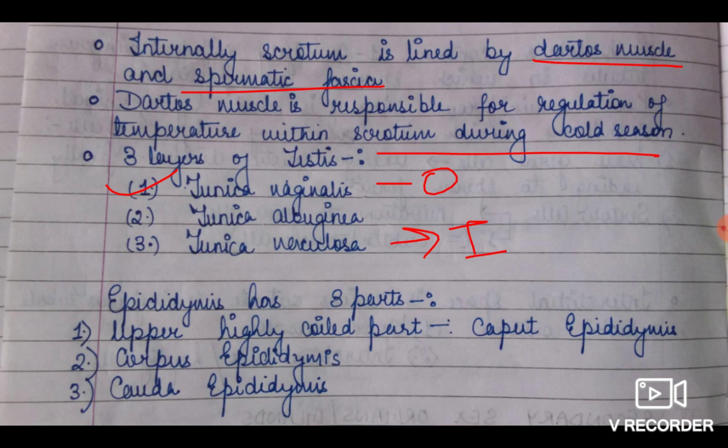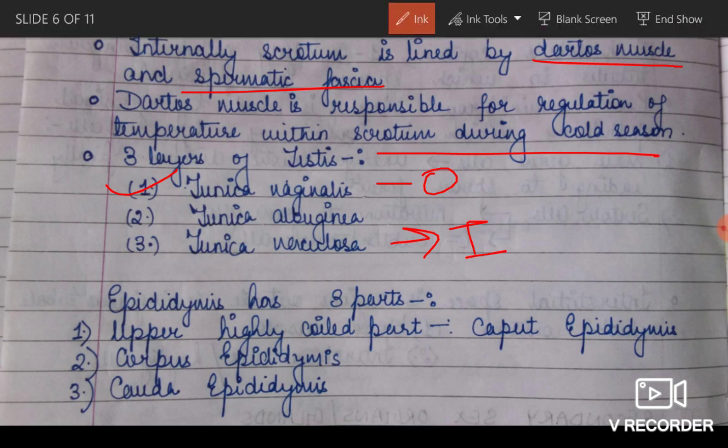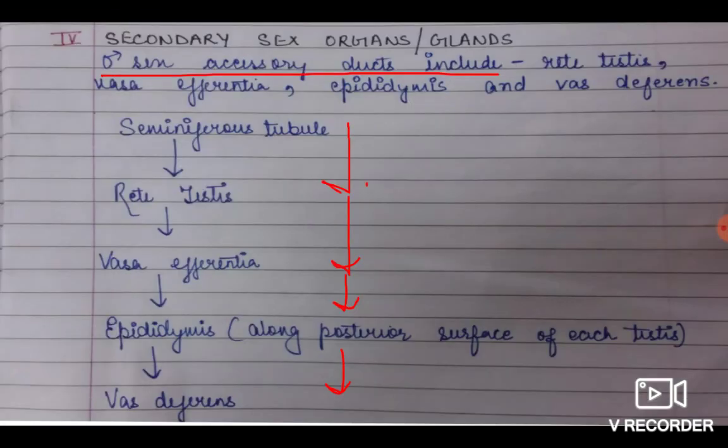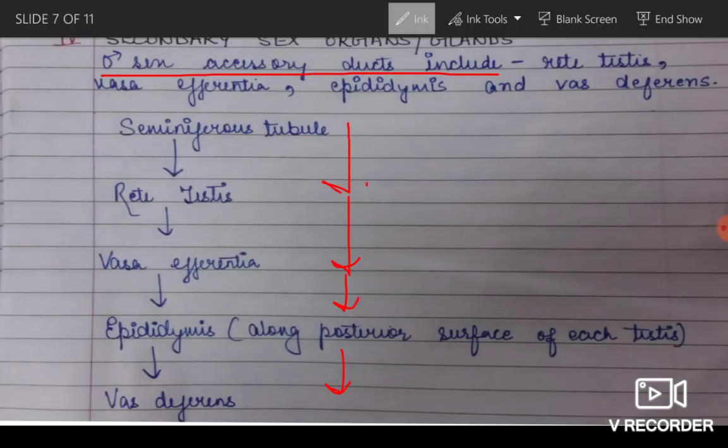Look here, the three parts of epididymis, and now look here, this epididymis is joined to vas deferens. So the last part of epididymis, which was cauda epididymis, when it enters into the abdominal cavity, will be vas deferens.